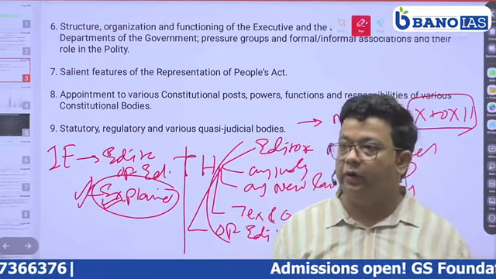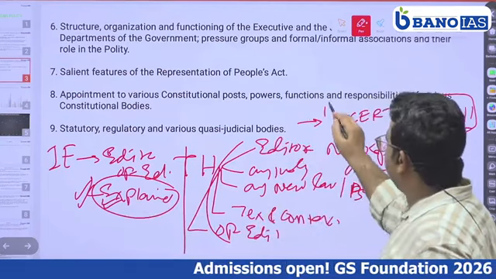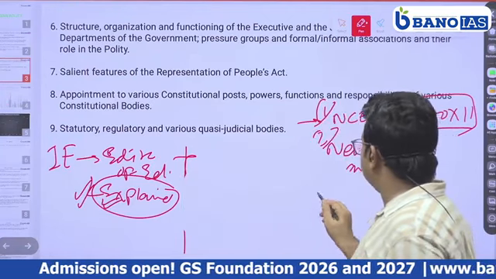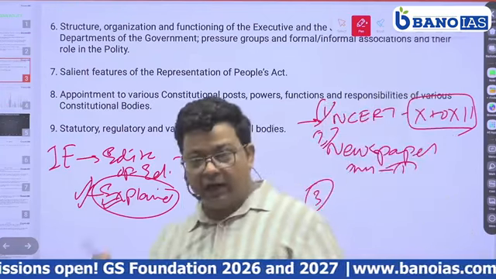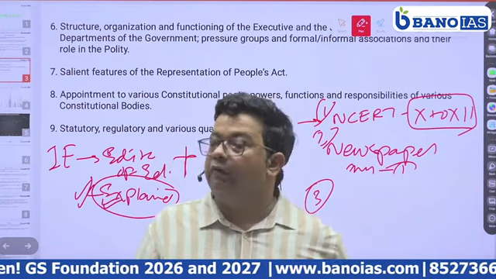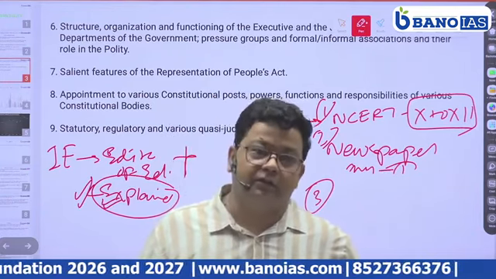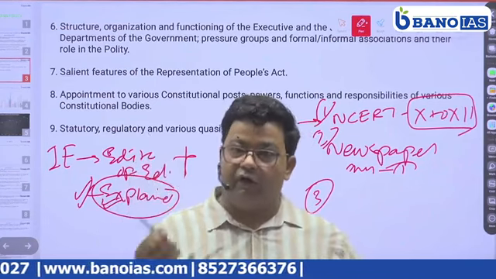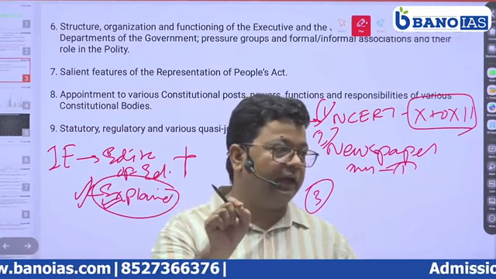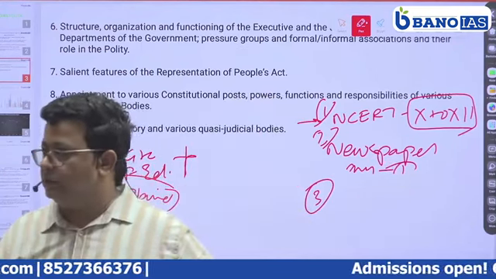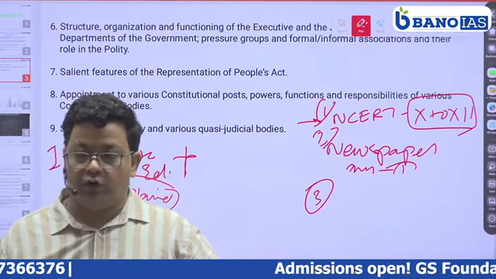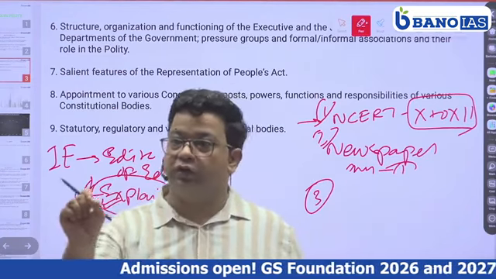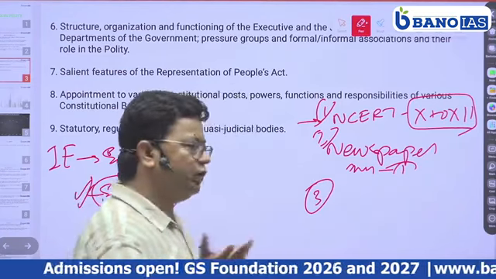Is this clear? So this is what you can refer to. This is the first and this is the second, for polity. And the third source you should have in class: whenever you come to the class, you should have the book known as Bare Act. Not Lakshmikant. A Bare Act has all the articles given in the act with the recent amendments or judgments. That is a must, as important as an atlas is to geography. Any Bare Act you can have.